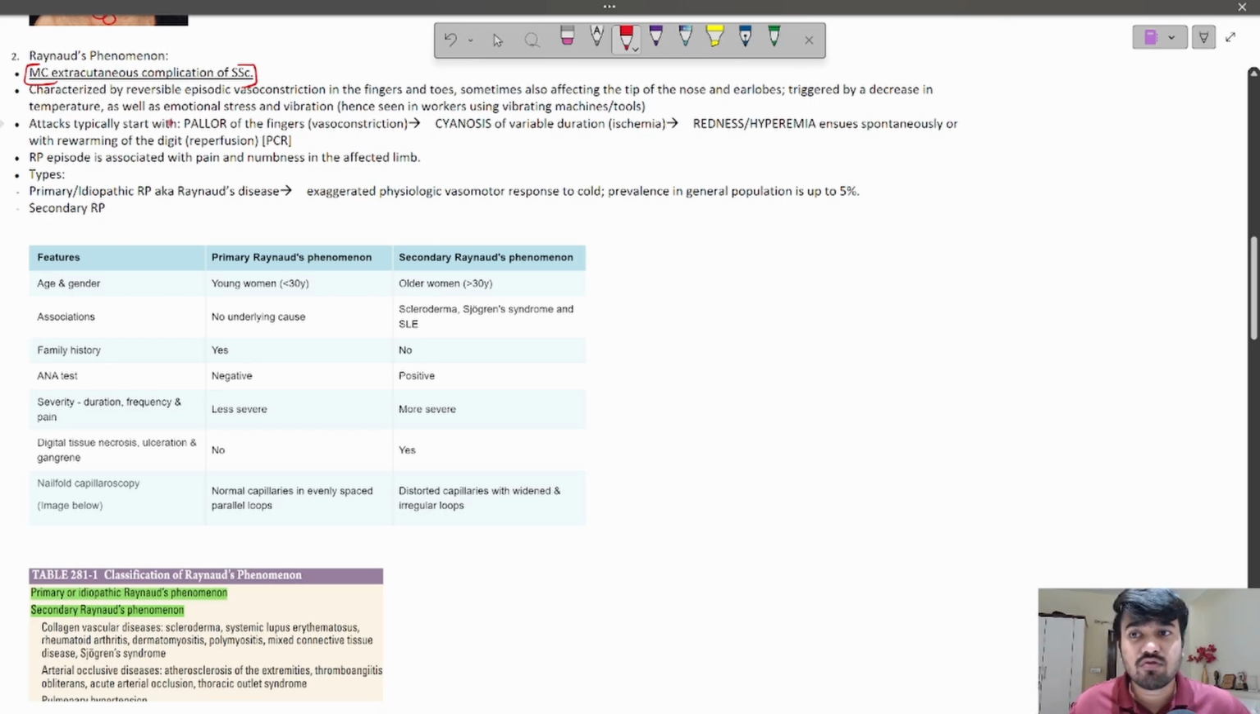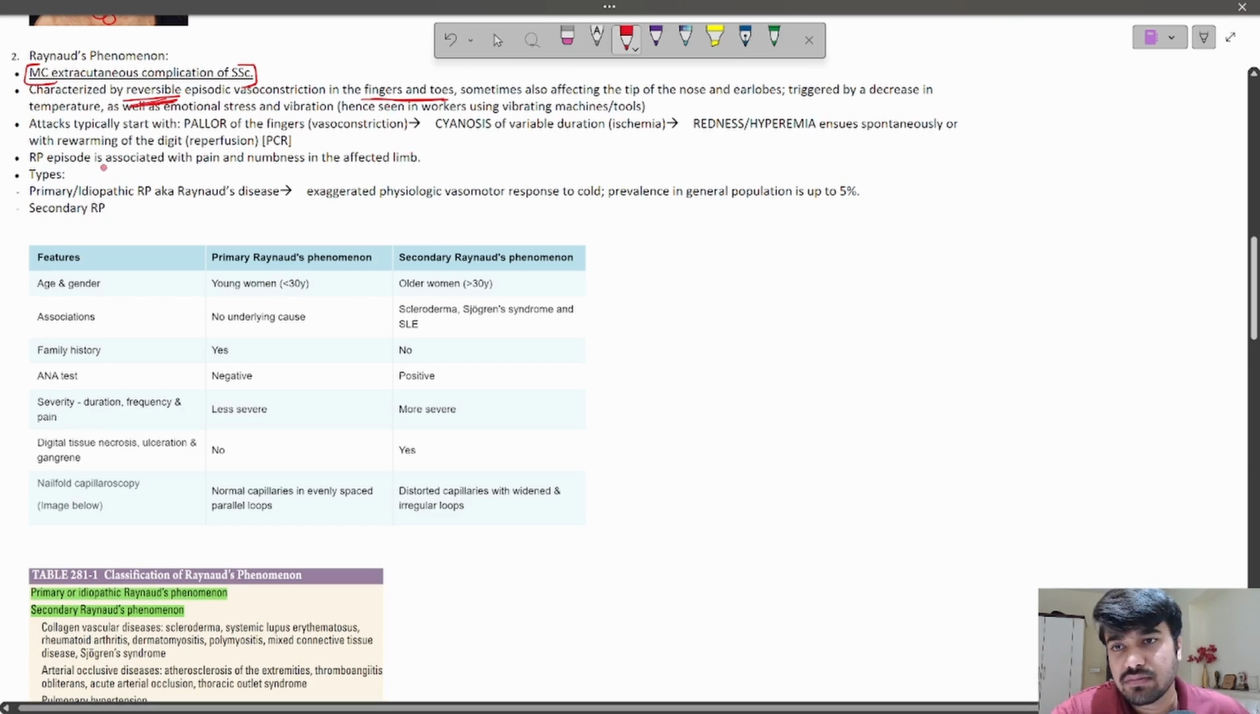And what is Raynaud's phenomenon? Actually, it is basically a reversible, and this is important, reversible episodic vasoconstriction in the fingers and toes. It can also affect the tip of the nose and earlobes, but it most commonly affects the fingers and toes, and it is triggered by a decrease in temperature as well as emotional stress and vibration. Hence, it can also be seen in workers using vibrating machines and tools. So it is most importantly reversible vasoconstriction, most commonly in fingers and toes, and most commonly triggered by a decrease in temperature.